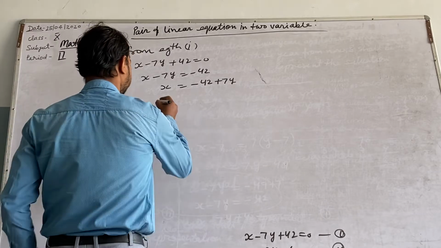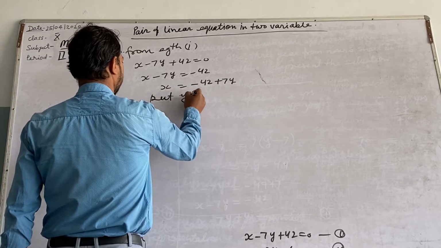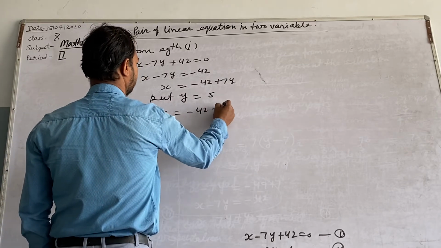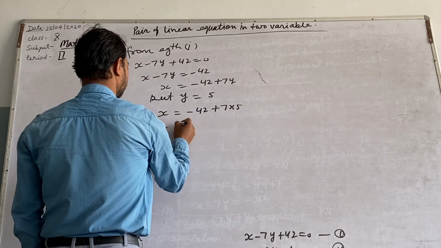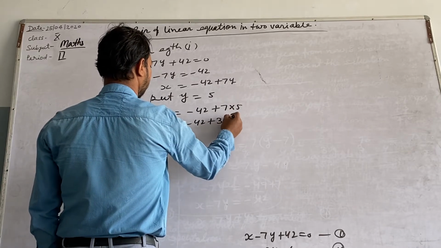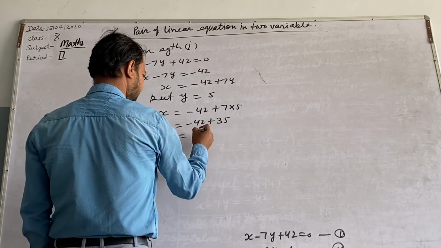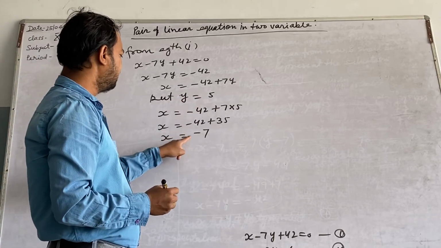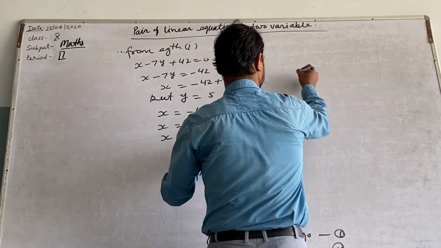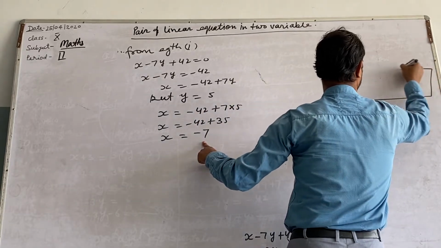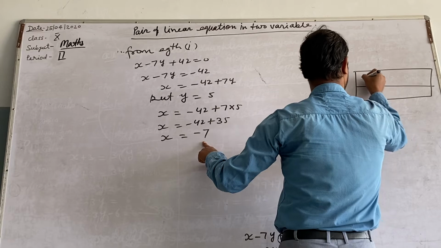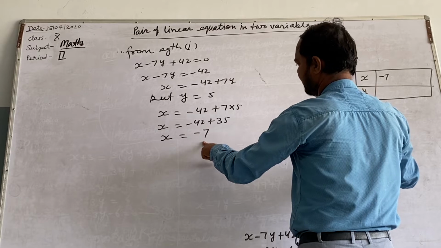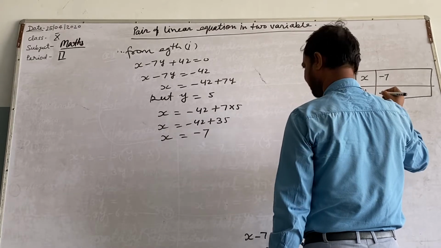So we can put y equal to 5. You get x equal to minus 42 plus 7 into 5. So x equal to minus 42 plus 35. So x equal to minus 7. Right? When you put y equal to 5, you get x equal to minus 7. So write it in a box, this will be useful for you. x is minus 7 when y is 5.